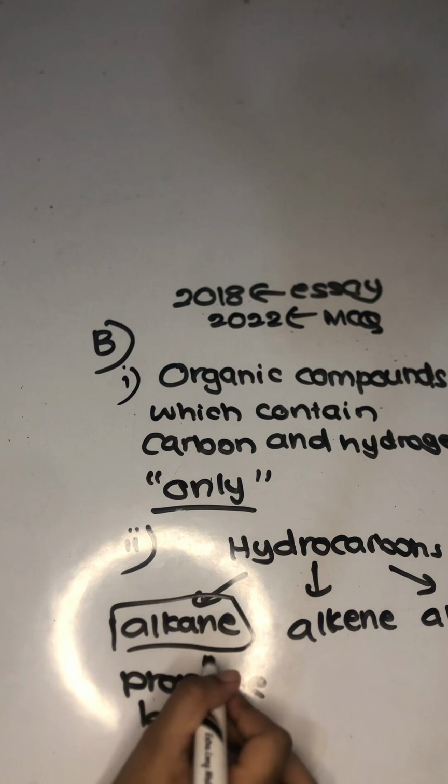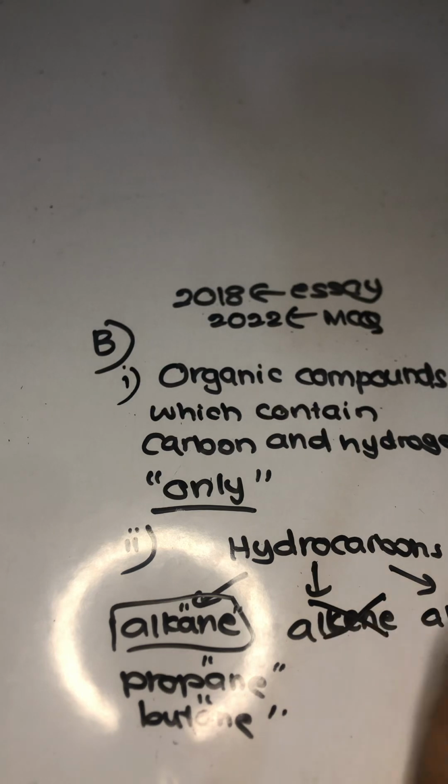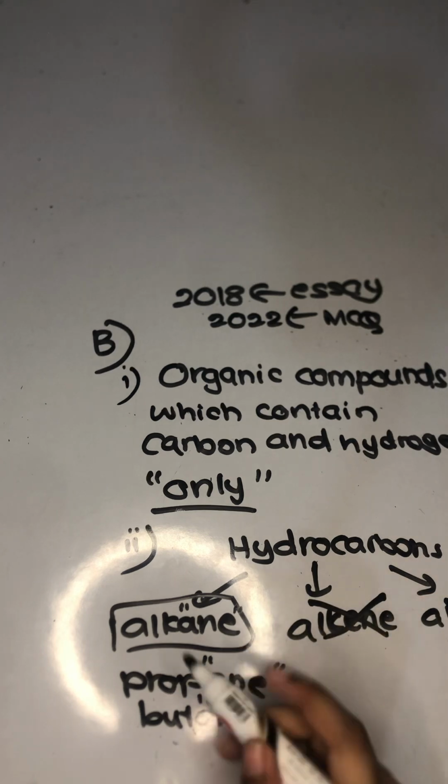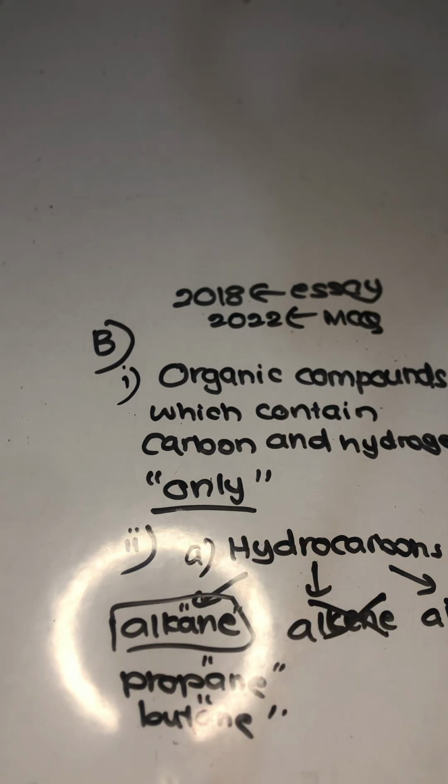By the suffix "ane" itself you can figure out that it is an alkane. It cannot be alkene or alkyne. So the answer to that is alkane, the alkane group. So that's the answer for the second part A, the series of hydrocarbons that they are asking.